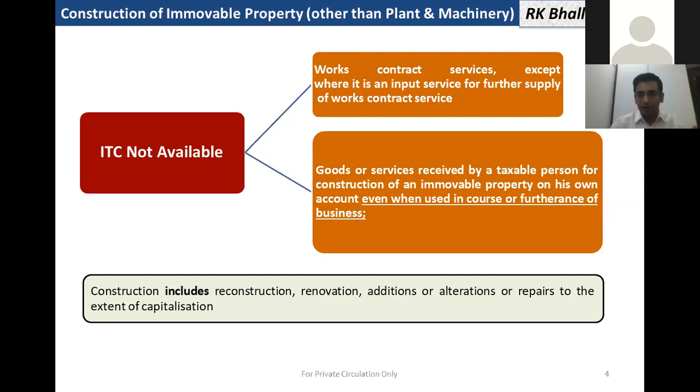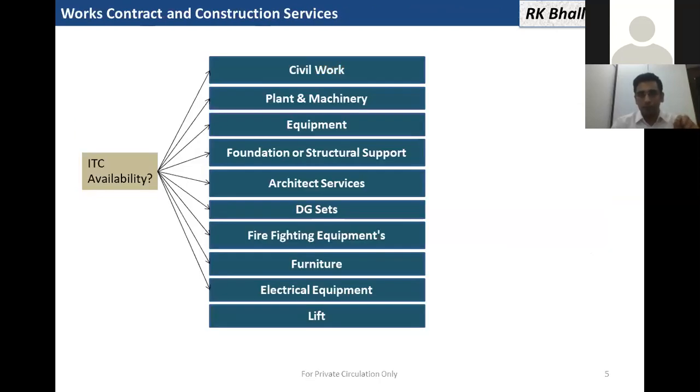So while constructing our premises, factory, we have to see whether the equipment or the item is coming in plant and machinery or as a civil structure. So input is barred in case of civil works only as per these clauses. So we have to see whether the item is a plant and machinery or civil work for each and every case individually. So let's discuss a few cases.